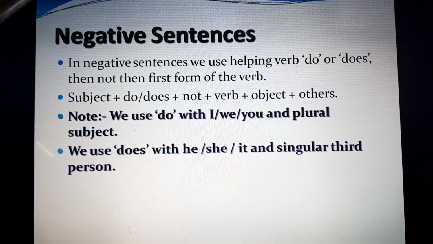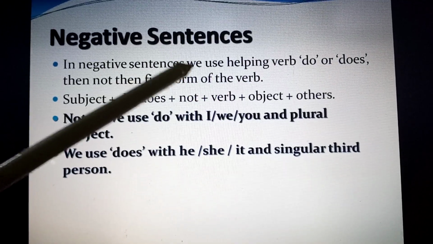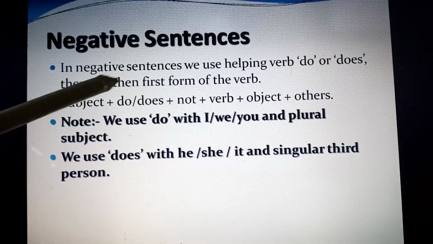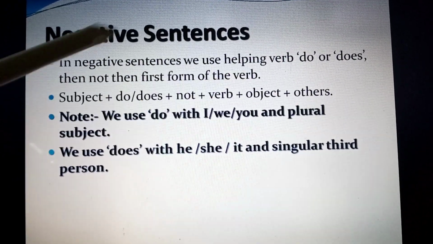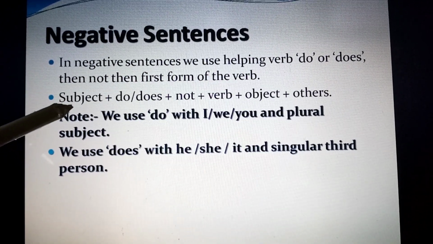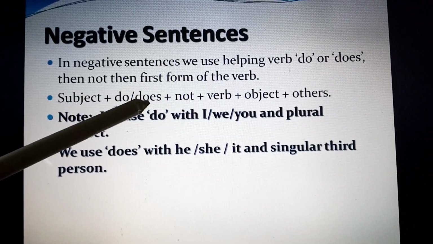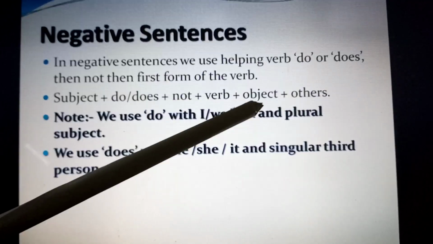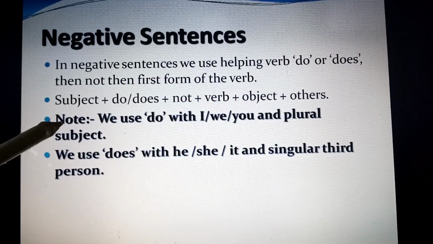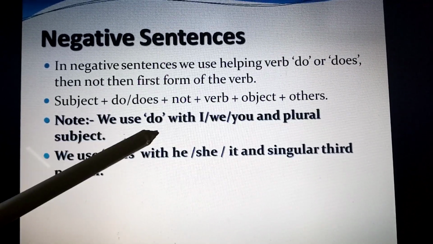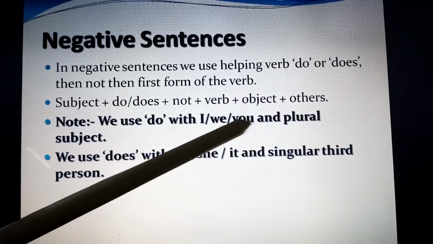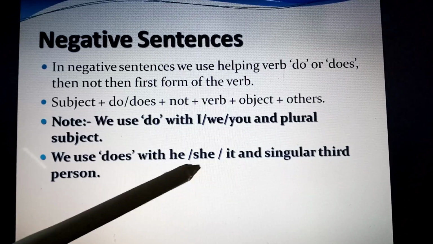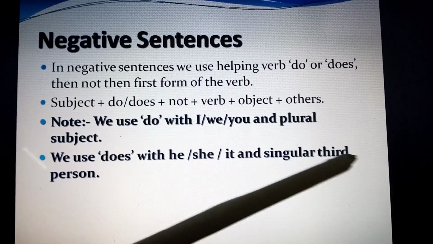Now negative sentences. In negative sentences we use helping verb do or does. Then not, then first form of the verb. In short, first we write the subject, then do or does according to the subject, then not, then verb, then object and others. Remember, we use do with I, we, you and plural subject. We use does with he, she, it and singular third person.